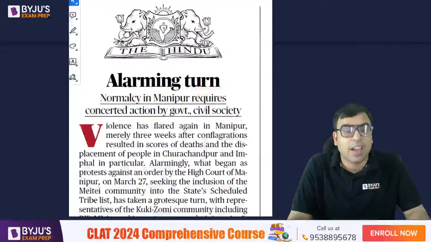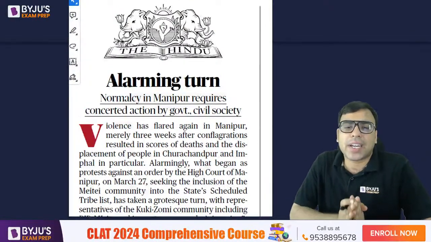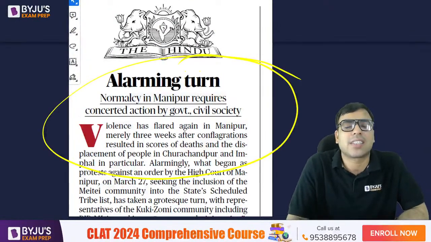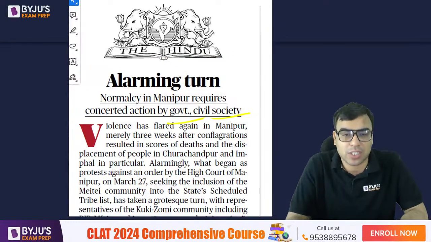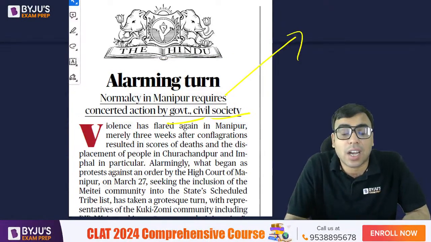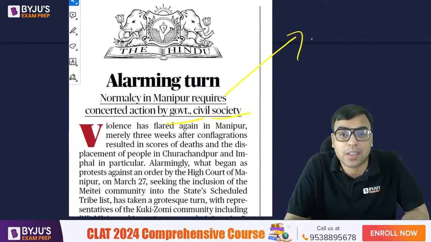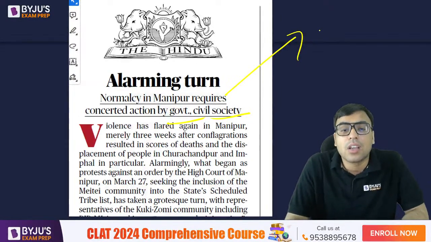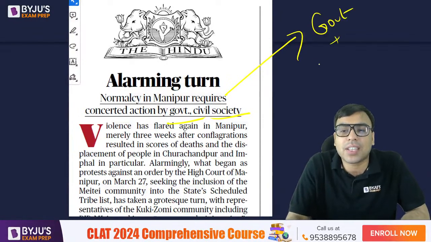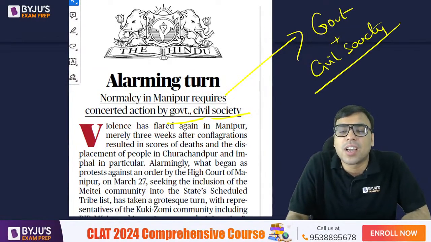Okay, yes. Now there was another article on the side: normalcy in Manipur requires concerted action by government and civil society. So the author is saying, I hope you are aware that violence recently happened again, and people have died in Manipur. The author is saying that not only the government but civil society should also be involved to solve this problem. Civil society means, let's say, NGOs and all, right?